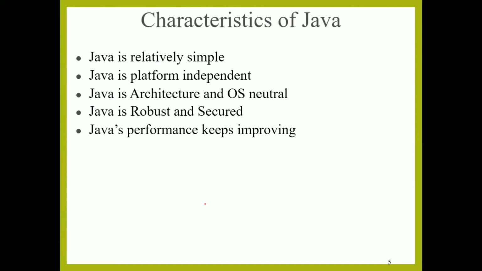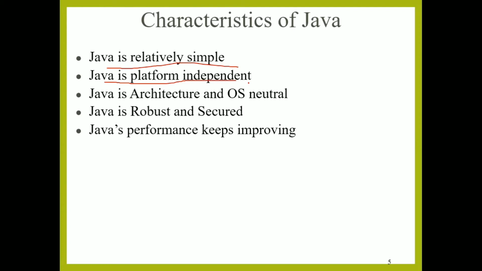Next, we explain the characteristics of Java. First, Java is relatively simple. Next, Java is platform independent. Why platform independent? Because a Java program can run on any platform, that means any operating system.